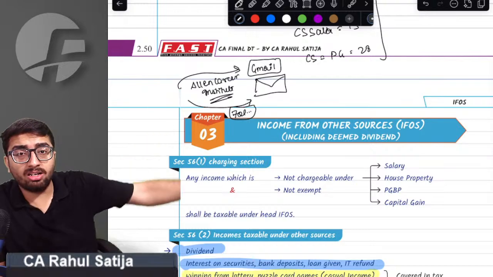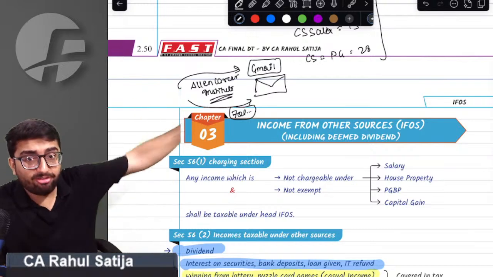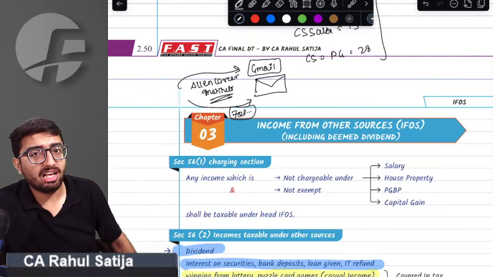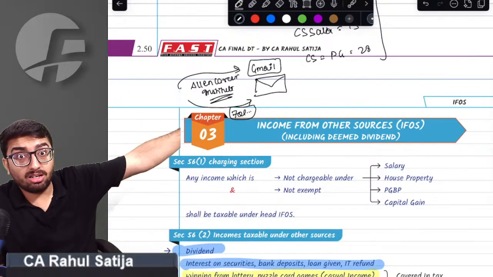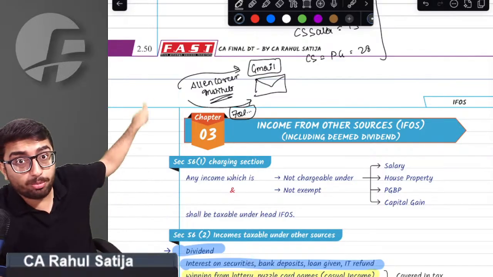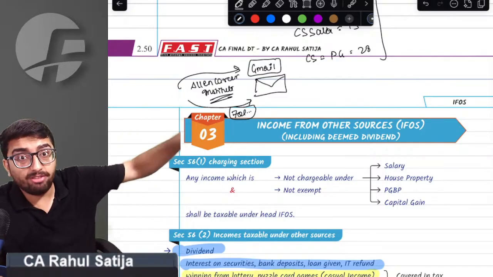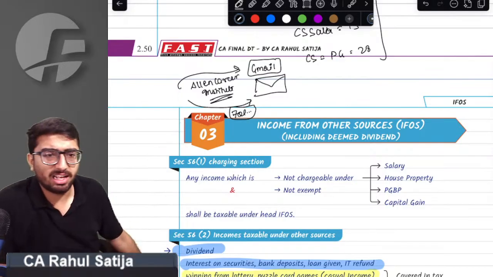Just to break the contract, just to leave teaching at FAST, Allen gave me 70 lakh rupees, just to break the contract with Sarthak sir.